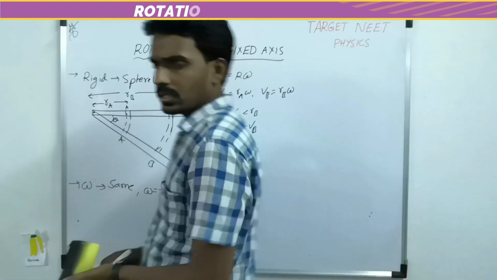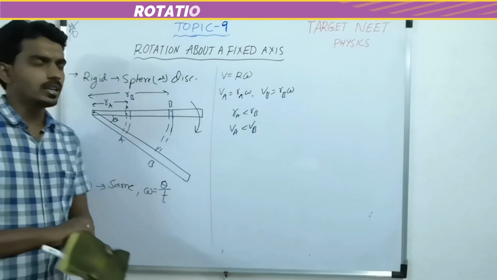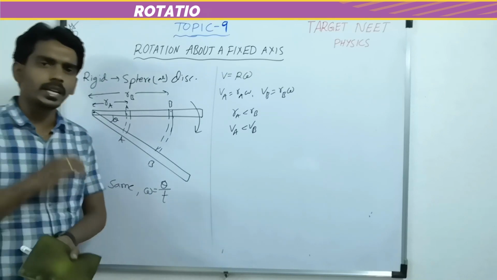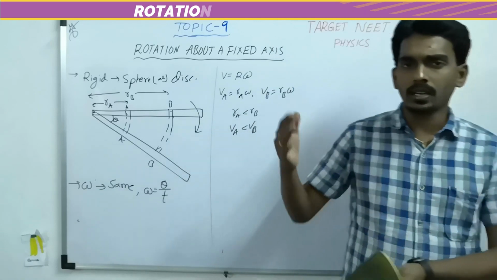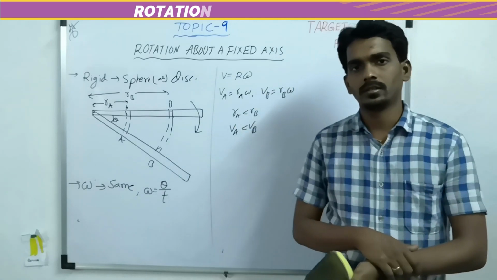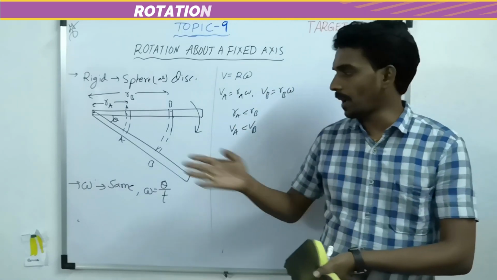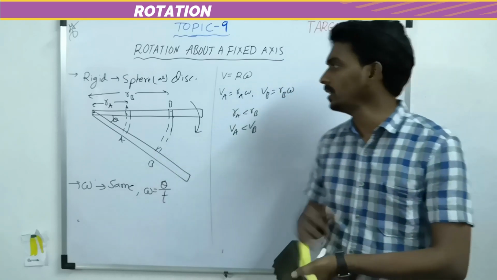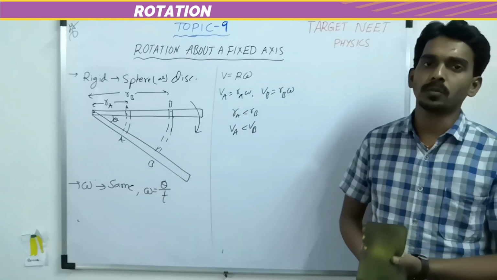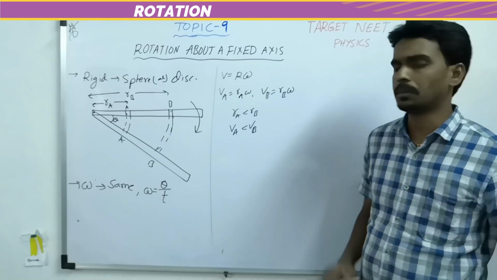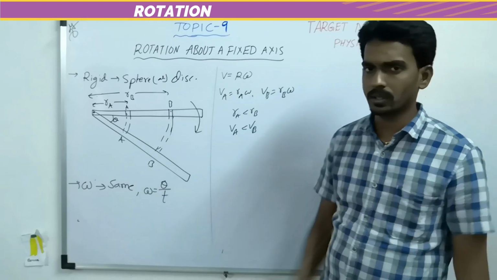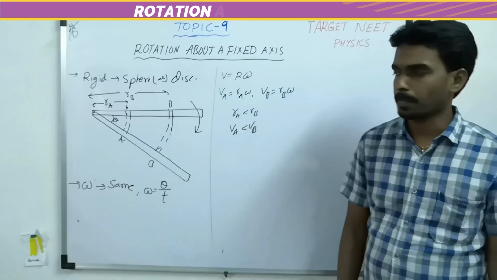So the very first thing I would like to conclude is, for a rigid body rotating about a fixed axis, each and every part of the body must have the same angular velocity but different linear speed. That is the one important thing you should remember first, the basic thing. Then only will we enter into all the other things.